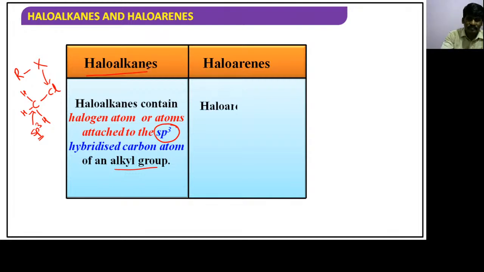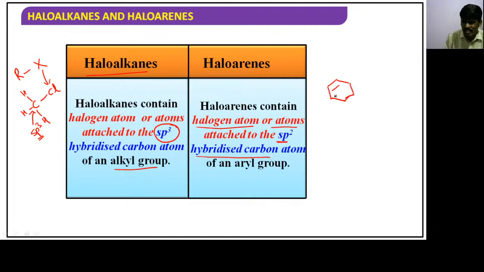Now what is the next compound they have given? Haloarenes, which contain a halogen atom or atoms attached to an sp2 hybridized carbon. What is arene? I told you this is arene, simply benzene. What is the hybridization of this carbon, guys? sp2.